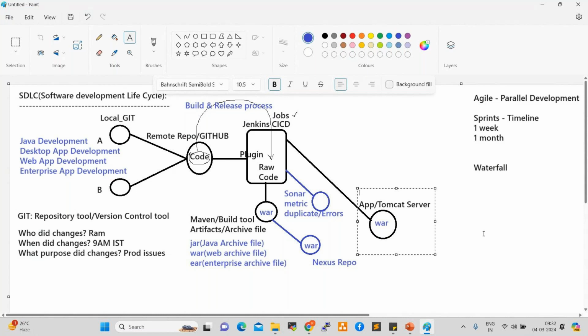Yes. As per the requirement, we need to create the jobs here. Parallel development. In the parallel development, as per the development requirement, they give the sequence. As per the sequence, we can prepare the jobs, we can trigger the jobs, we can schedule the jobs. So that means the end user also has the same accessibility as us for the Tomcat server, right? Yes, they can have access.